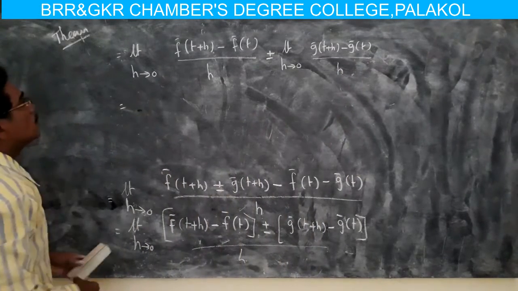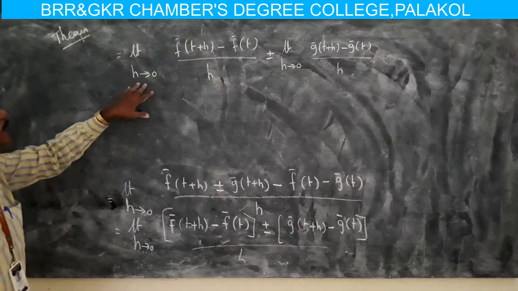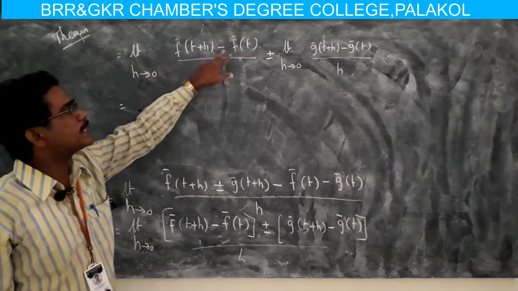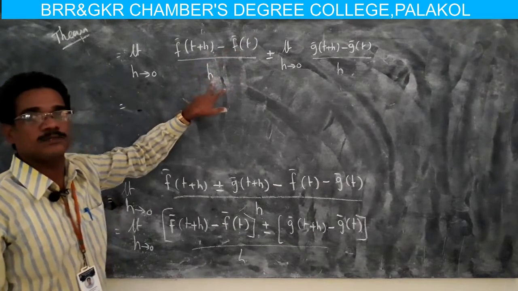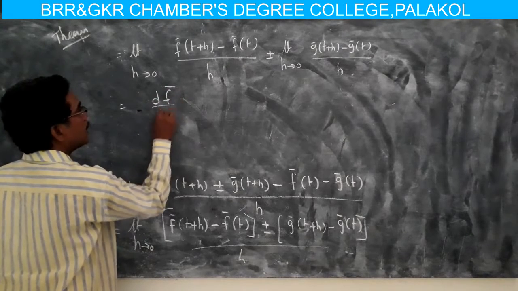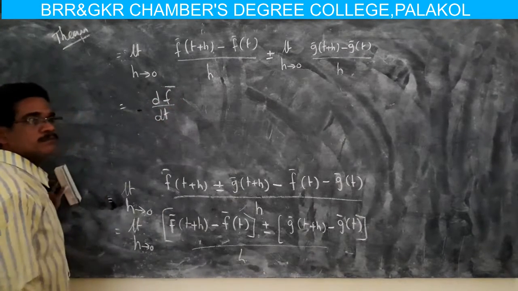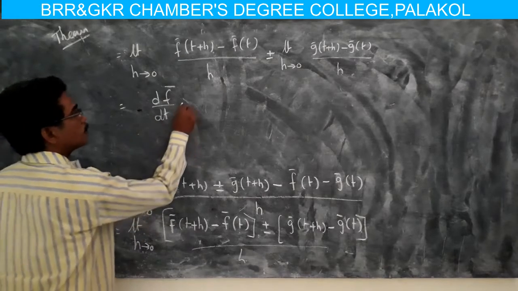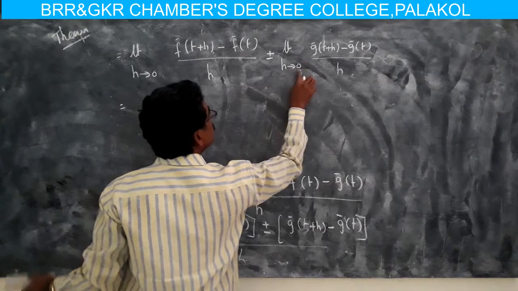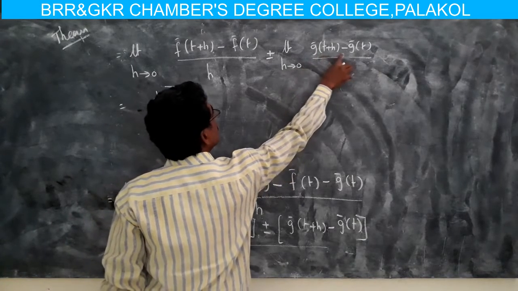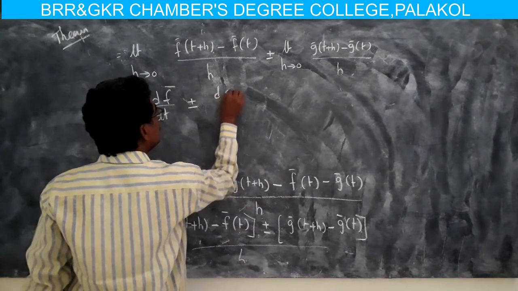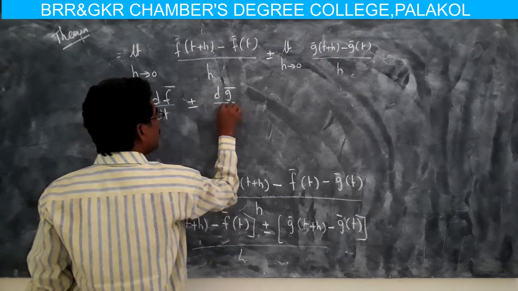This is by the limit of a vector function, limit h tends to 0 of f of t plus h minus f of t by h means df by dt, some variable t, plus or minus, this is also from the limit condition, limit h tends to 0 of g of t plus h minus g of t by h means dg by dt.